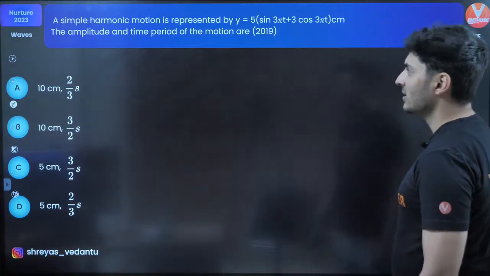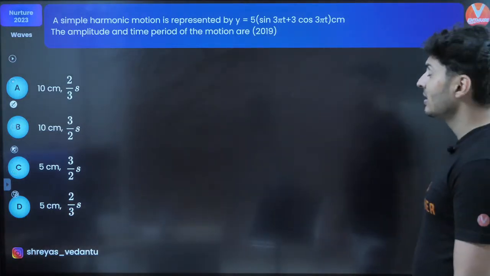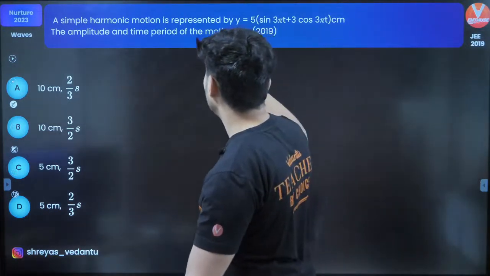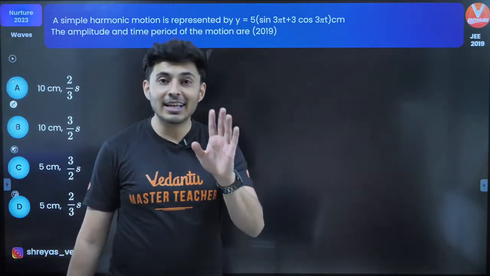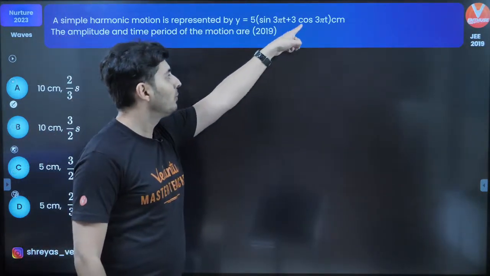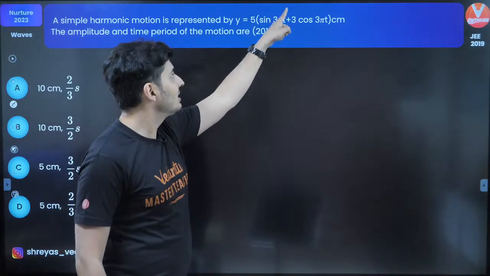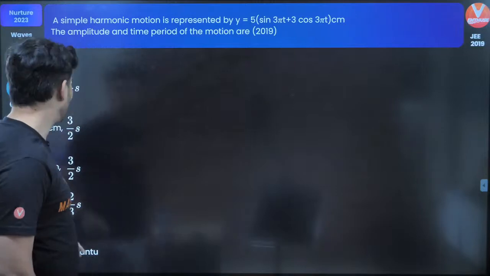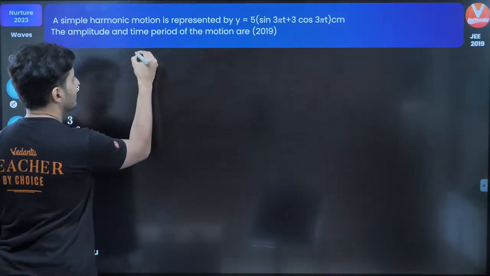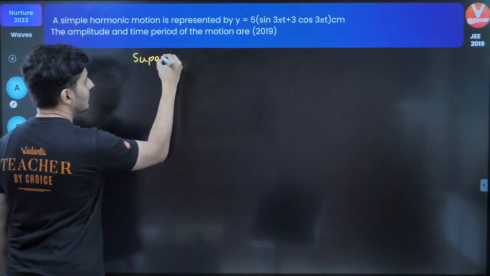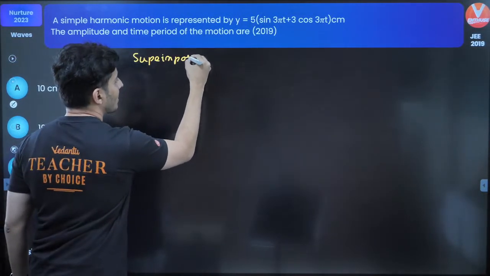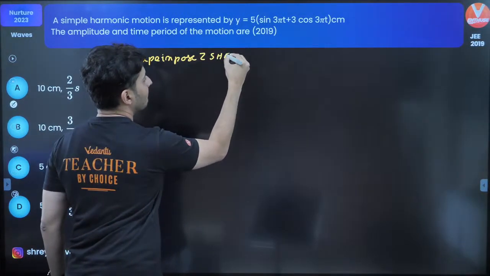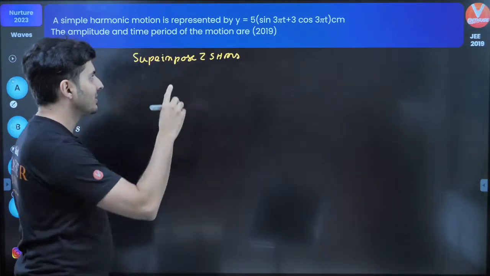Okay, let's solve this. An SHM is represented by this. What is the amplitude and the time period of the motion? Now, if you did not realize, this is actually a superposition of two SHMs. Do you see the plus and the two terms of sine and cos? It's a superposition of two SHMs in 1D. So this is basically superimposing two SHMs.